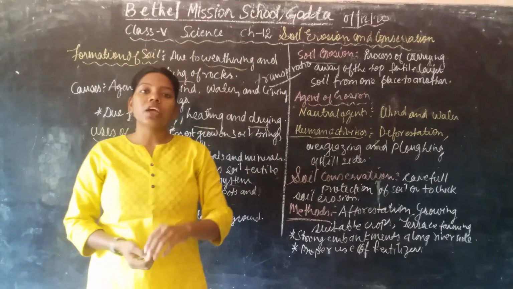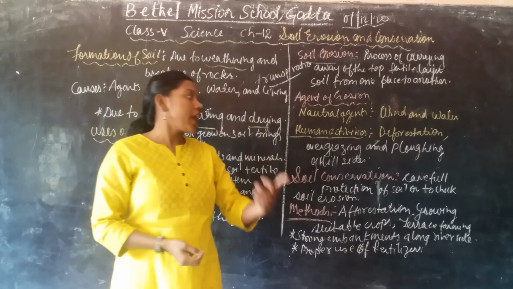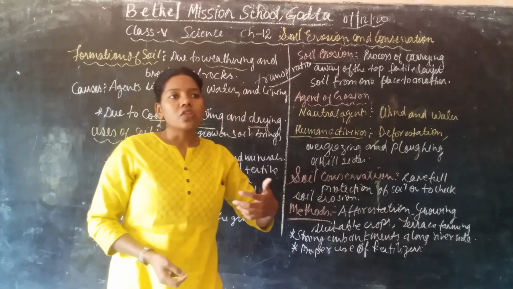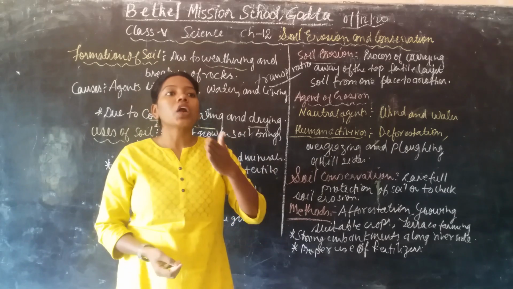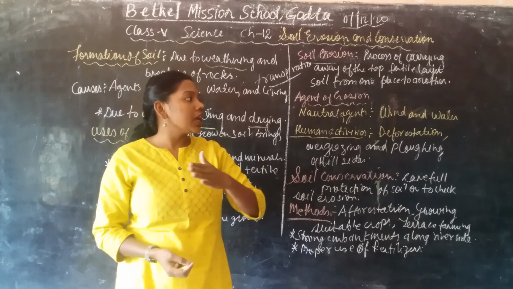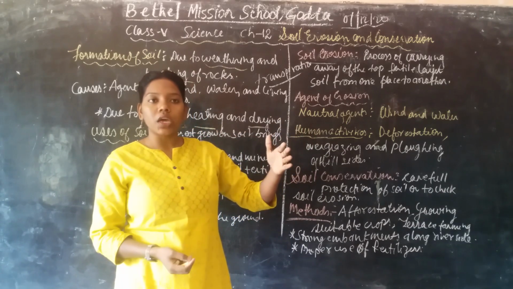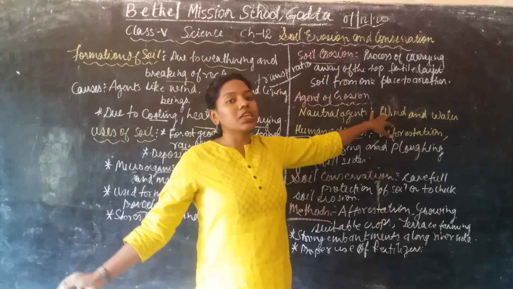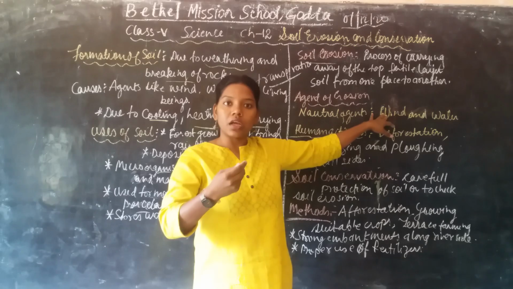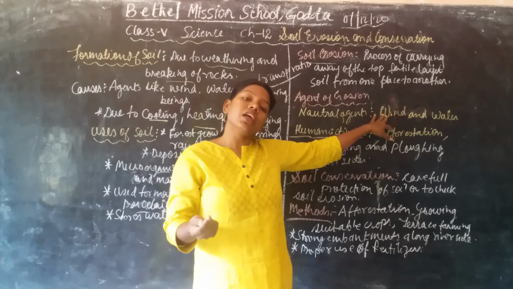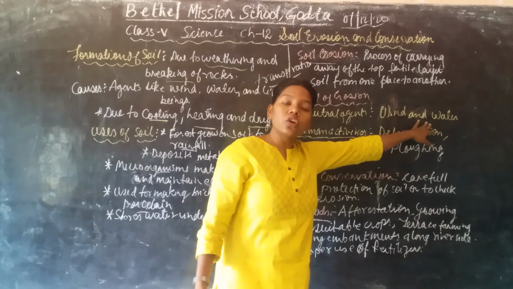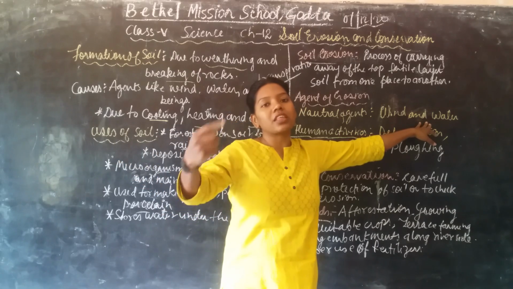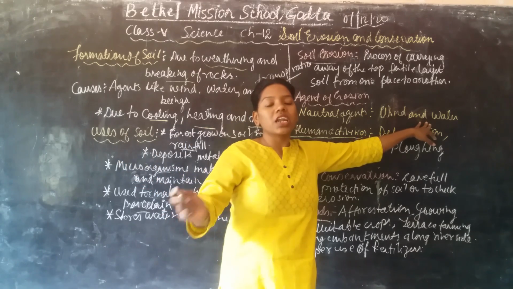Okay, and soil erosion happens due to different agents, like natural agents such as wind and water. Natural agents means those which cause the carrying away of the soil. So wind blows, and then it takes away those topmost layers. Now and then you will see it. Water also, during the rainy season you can see how much the water flows, and so many sediments mixed with the water flow away.